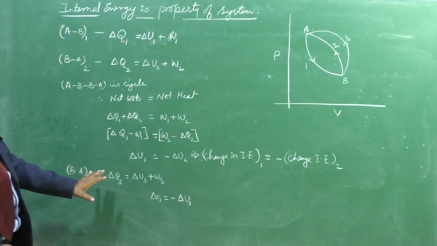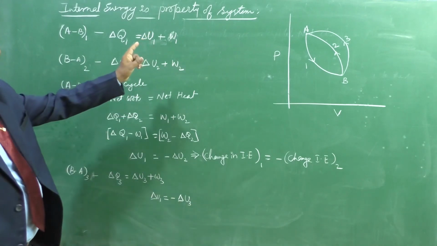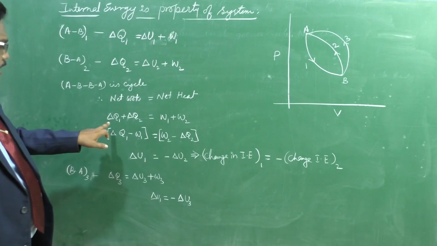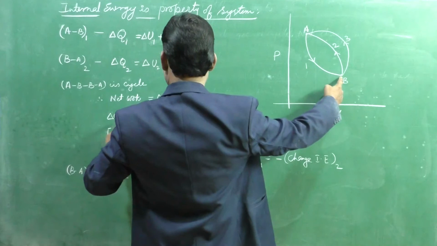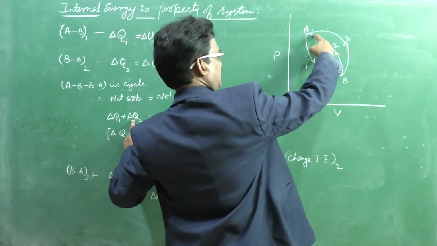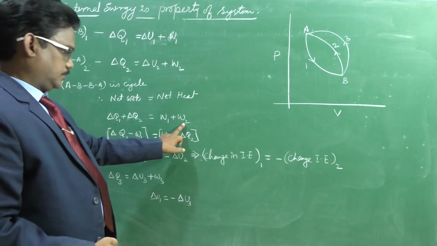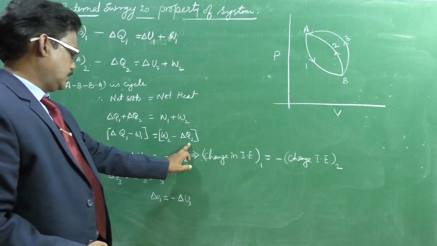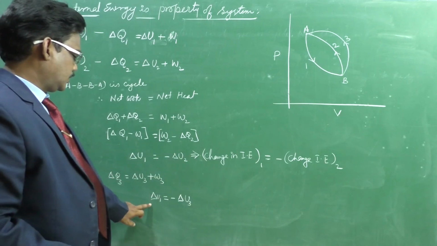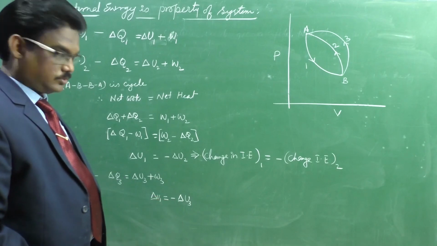Here, in the third process, it went back. Then delta Q1 plus delta Q3 is equal to W1 plus W3. After shifting, delta U1 is equal to minus delta U3.